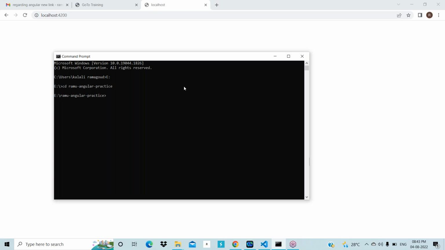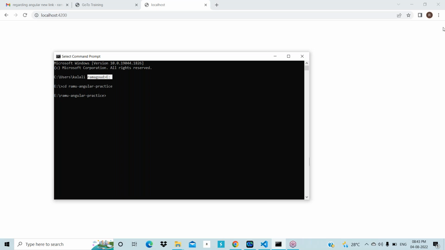Right. Now after going to the E drive, that is also our application directory. After redirecting to our application directory, whatever it may be, then we must use ng serve. Every time we need to use it.